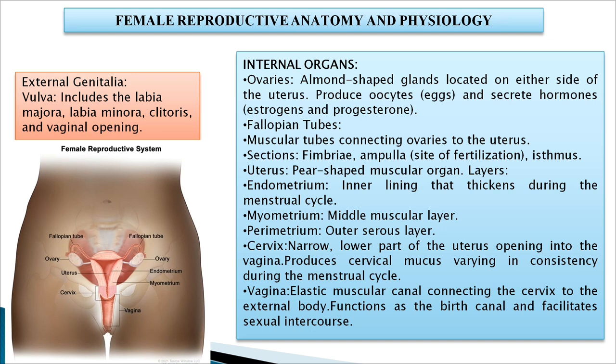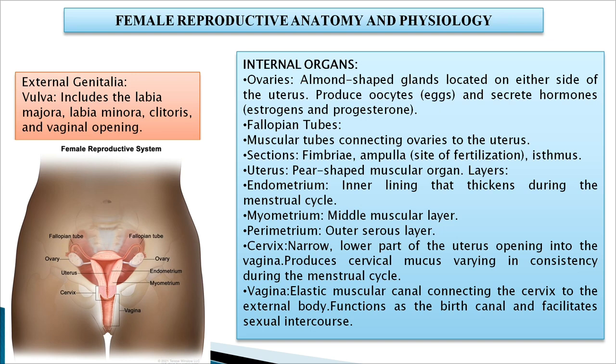Then there are fallopian tubes, which are muscular tubes connecting the ovaries to the uterus, having three sections: fimbriae, ampulla, and isthmus. Ampulla is the site of fertilization. Then comes the uterus, which is a pear-shaped muscular organ. It consists of three layers: endometrium, the inner lining that thickens during the menstrual cycle; myometrium, the middle muscular layer; and perimetrium,